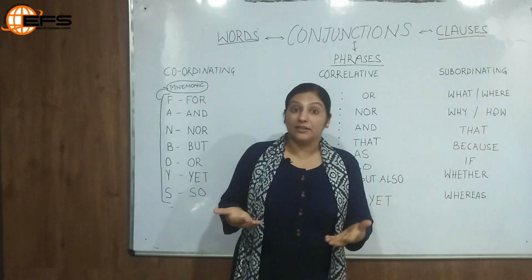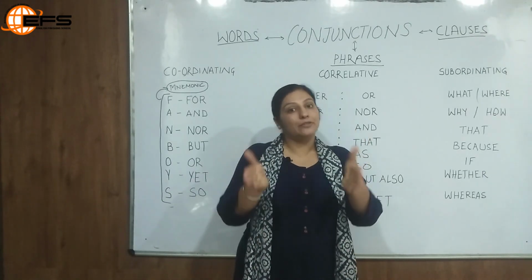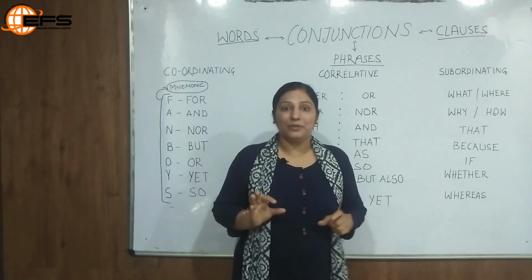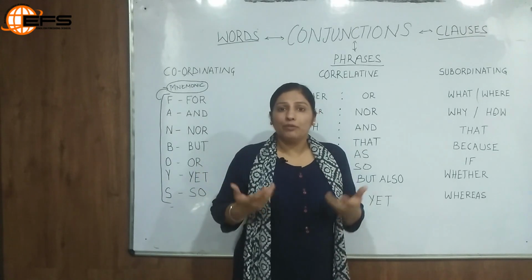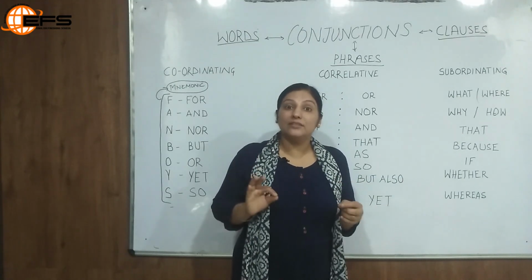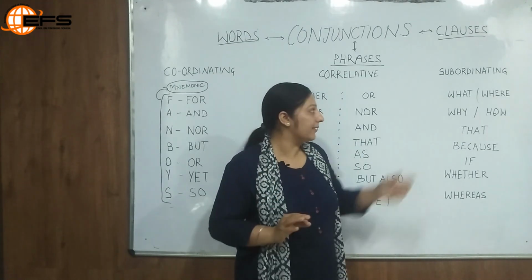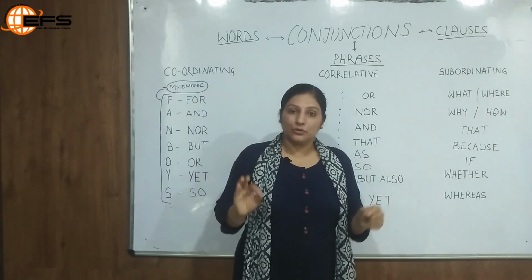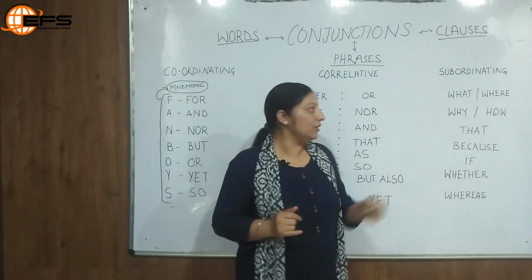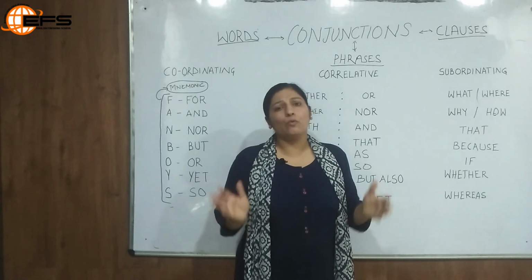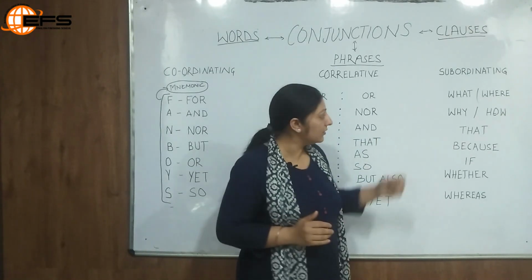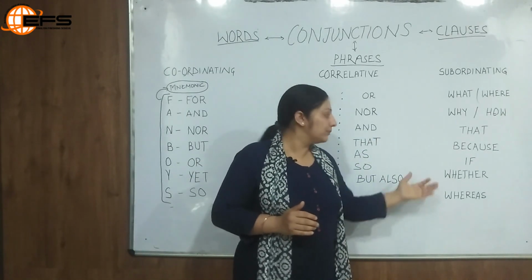Just see how we use what in a sentence as a subordinating conjunction. It will always fall in the middle, that we all know. I know what you want. So this is again coming in the middle of the sentence, what you want. Now when I say what you want, the sense is not clear, and what will make the sense clear? I know will make the sense clear. Now, she clearly understood where she has to stop. Now where again is used as a subordinating conjunction. Why? I don't know why she is so worried about her exams. So this is how we can use why in a sentence.